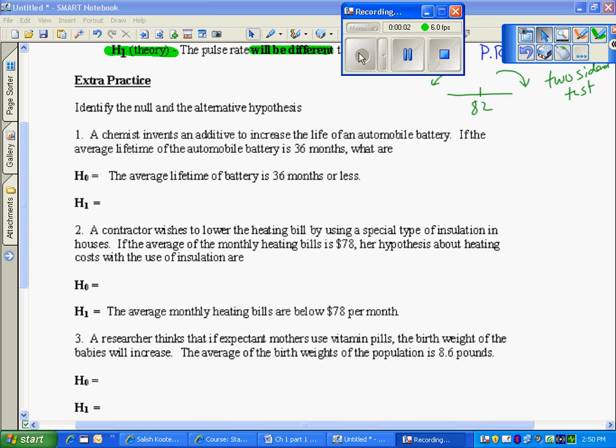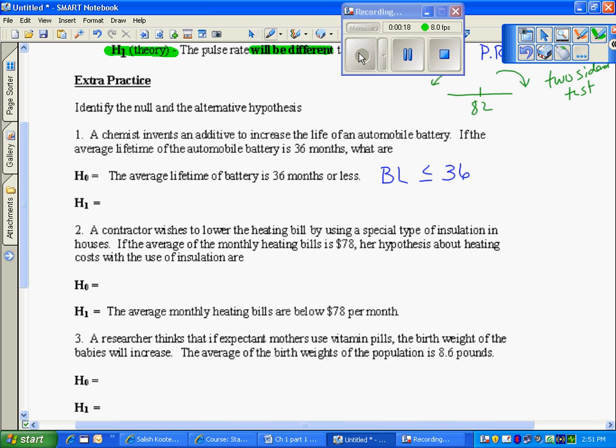The answer to the practice problems. I gave you the null: the average lifetime of a battery is 36 months or less. Mathematically, the average lifetime of the battery is less than or equal to 36.